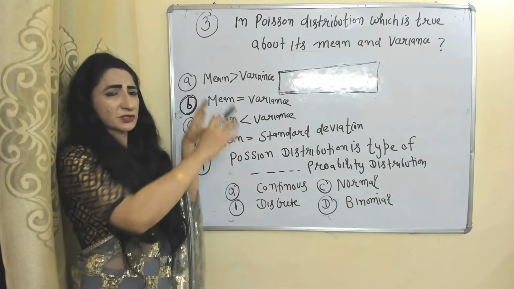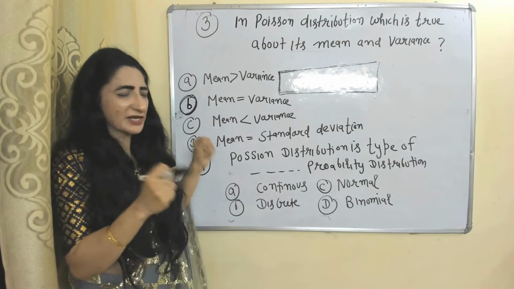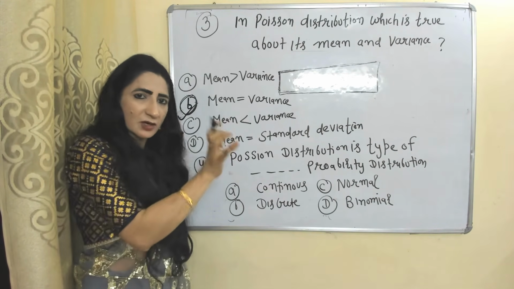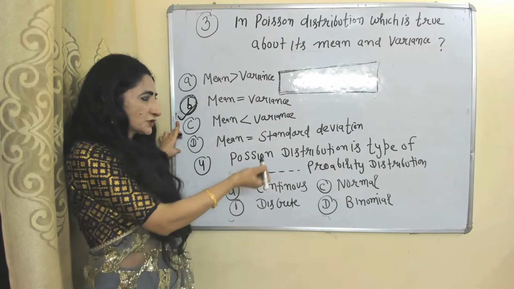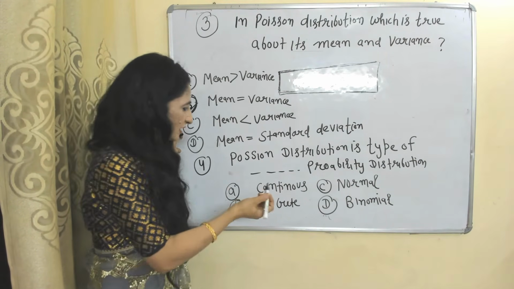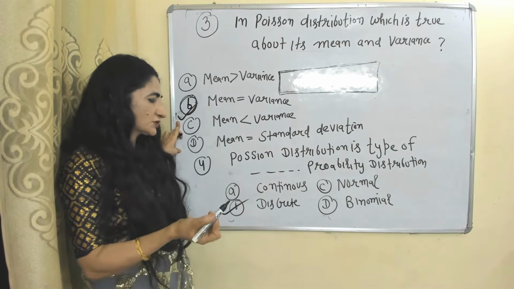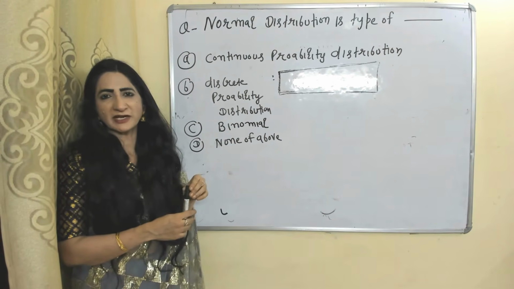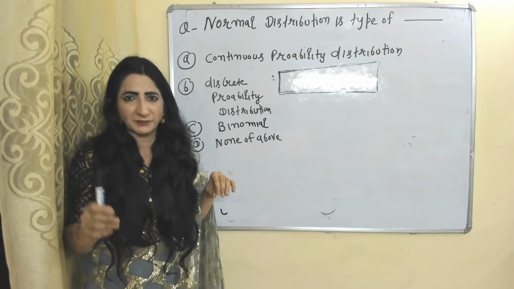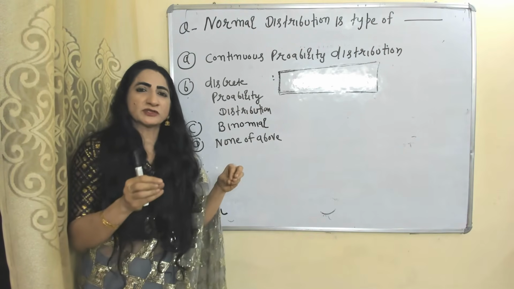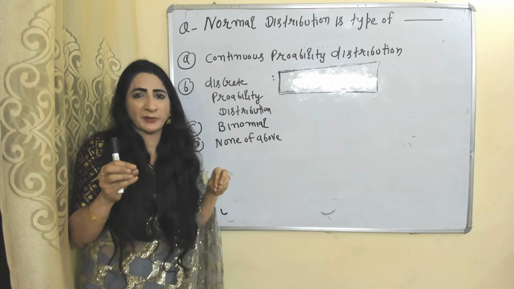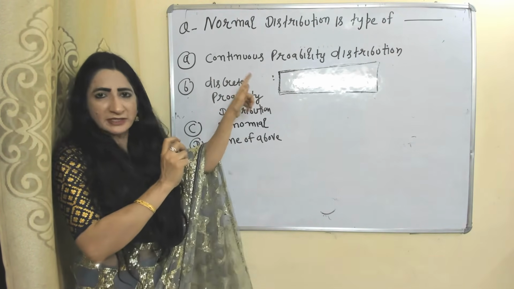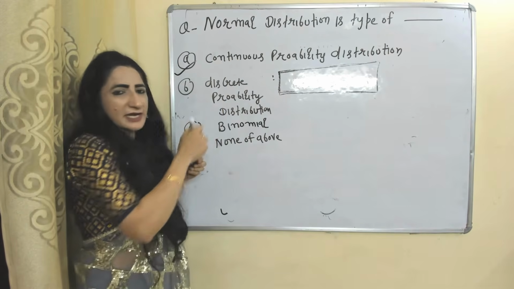In Poisson distribution, which is true about its mean and variance? Our right option is B. In case of Poisson distribution, mean and variance are equal to each other. Poisson distribution is a type of dash probability distribution. Our right answer is B. Poisson distribution is a discrete probability distribution. Normal distribution is a type of dash probability distribution. Binomial distribution and Poisson distribution are discrete probability distributions, but normal distribution is a continuous probability distribution. So our right option is A.